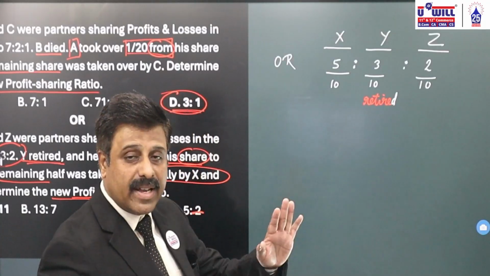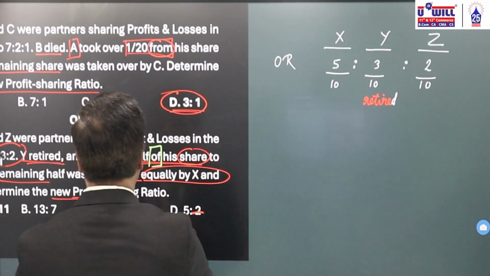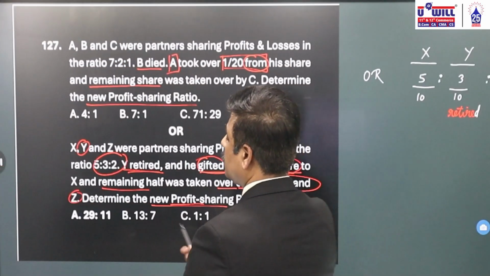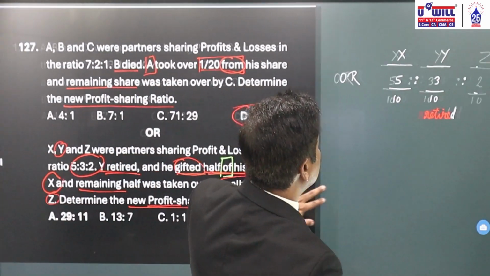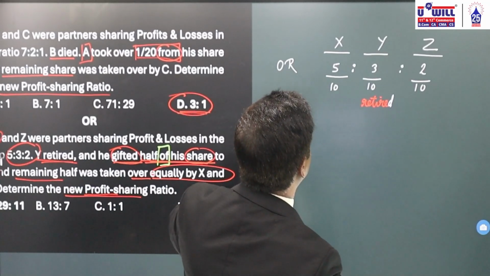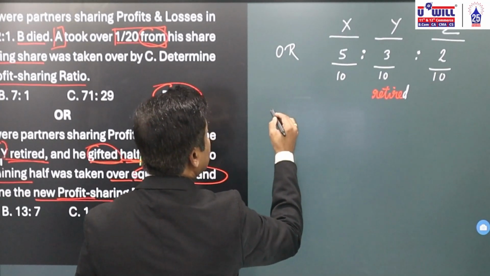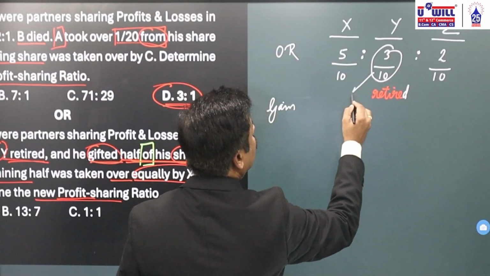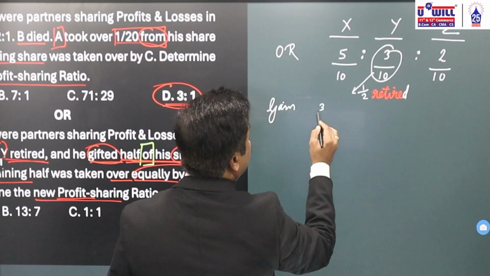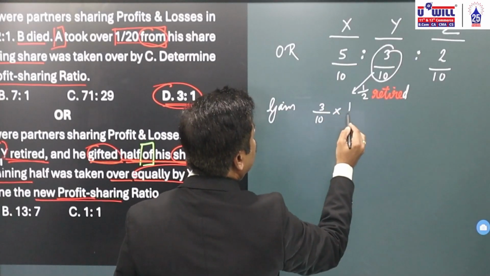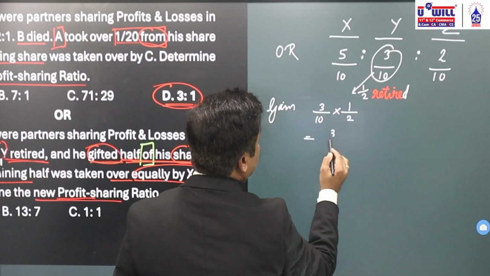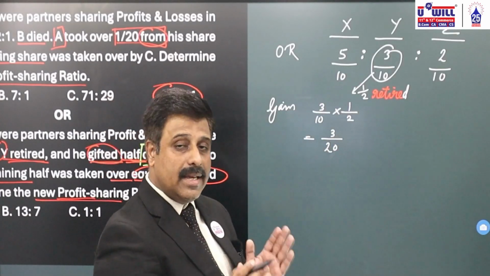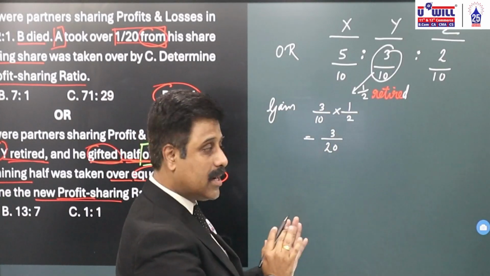Okay, so his share will be going to X and Z. And how is it going? He gifted half of his share to X. So what is the gift he is giving to X? What is the gain of X? Half of that. 3 by 10, half. 3 by 20, 10 into 2, 20. 3 by 20 he gifted to X. So X is going to gain this 3 by 20.